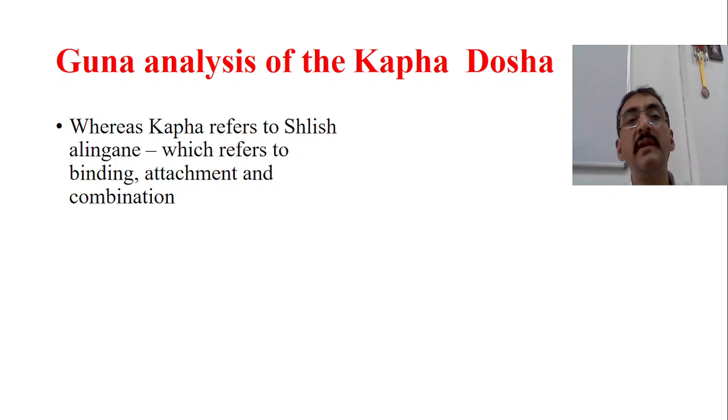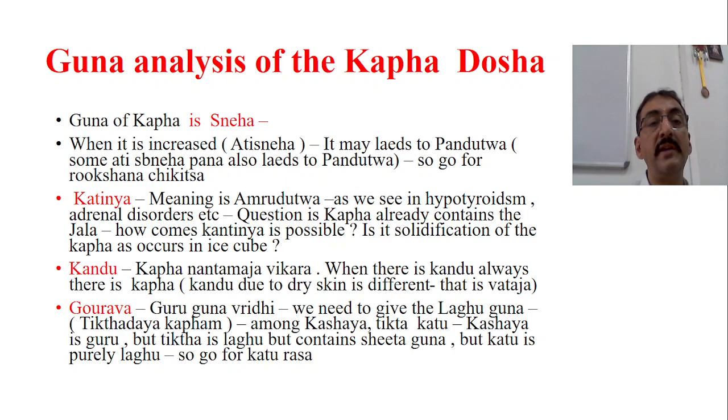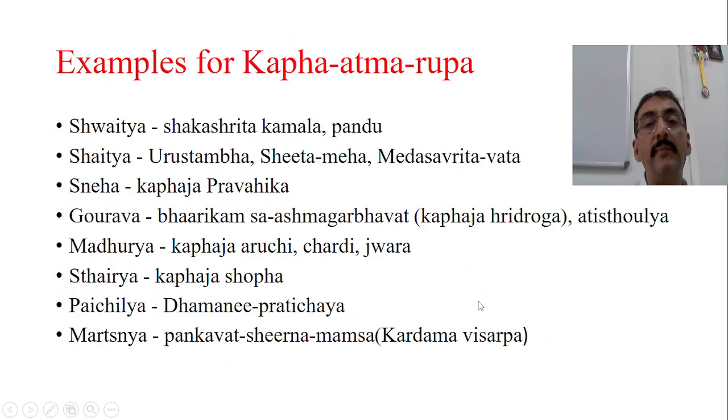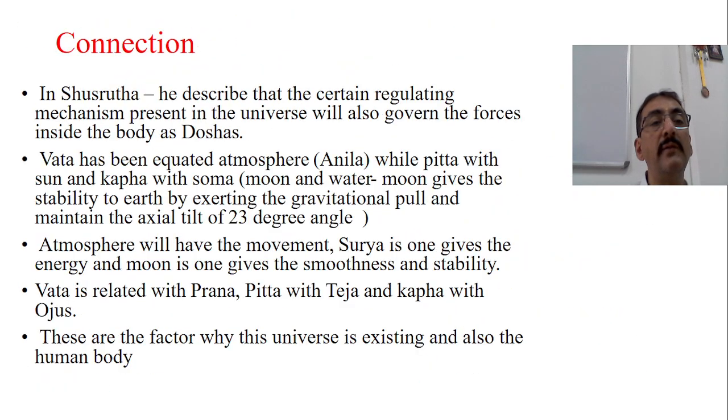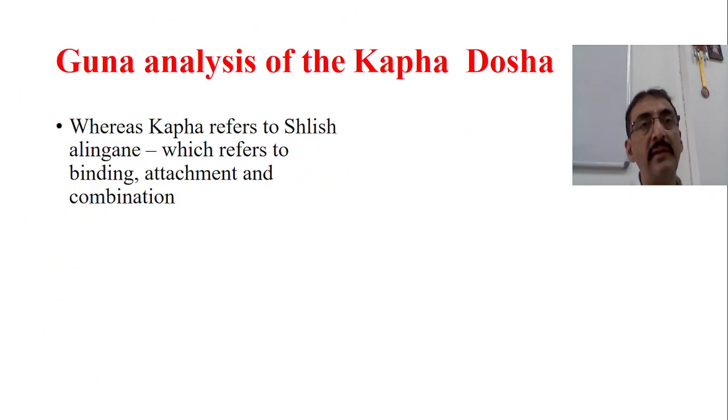Similarly, we can go for the Guna analysis of the Kapha dosha, where Kapha refers to Shlish Alingani, which refers to binding, attachment, or a combination. Now, what is the Guna of the Kapha? One of the main Guna of the Kapha is Sneha. When it is increased, we will call it Atisneha. This may lead to Pandutva. Now, details of the Guna analysis of Kapha we will see in the next class. Thank you very much.